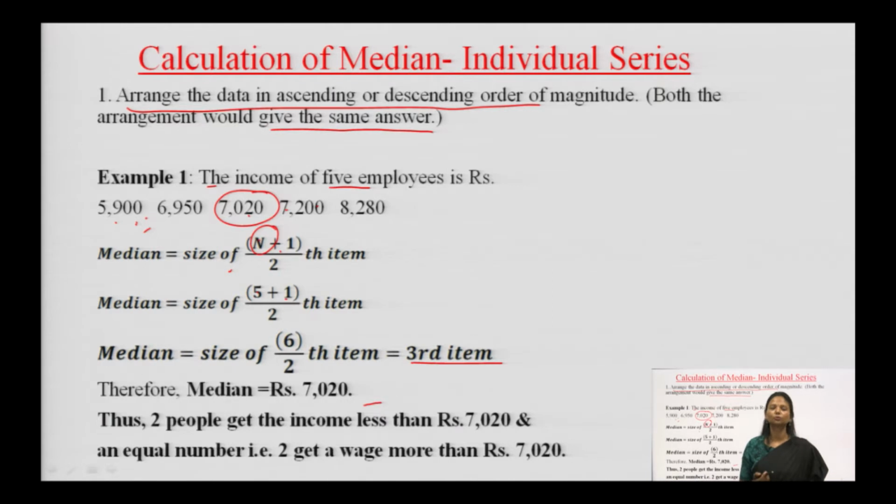In the first definition, which we went through in the first slide, it talks about median being a middle value. 7020 shows you there are 2 items on the left side and 2 items on the right side of this 7020. Therefore, an equal number, 2 earn wages more than 7020 and 2 earn less than 7020.